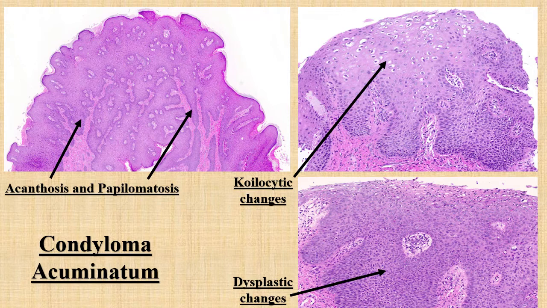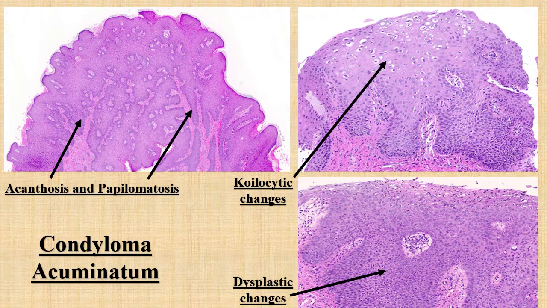You can see the perinuclear halo around the nucleus of the epidermal cells, which is known as coilocytic changes. And the third image is showing dysplastic changes in the epithelial cells.